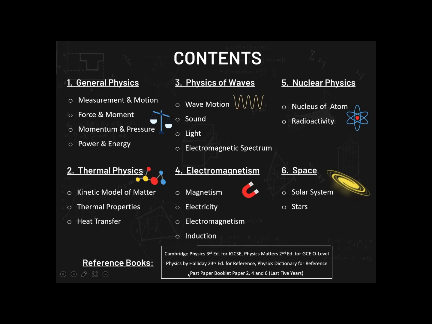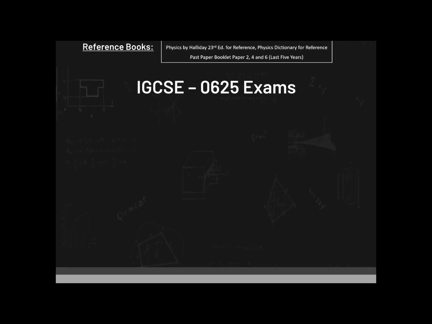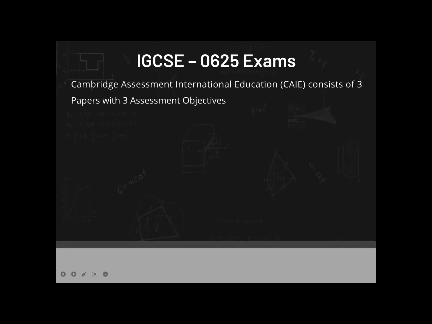Then for past paper practice, you need to have booklets for paper 2, 4 and 6 if you're going for ATP. And that should be at least for the last 5 years. If you can get more, then more practice is more rewarding, but at least 5-year papers are recommended. Okay, moving on. So how's the exam, which is the Cambridge Assessment International Education, CAIE?